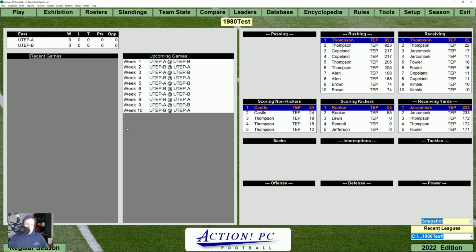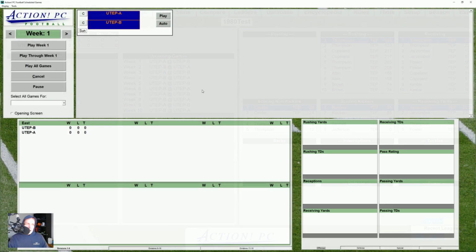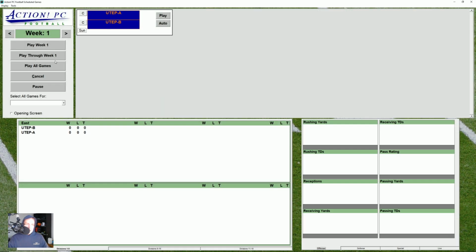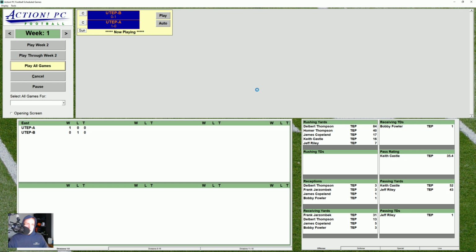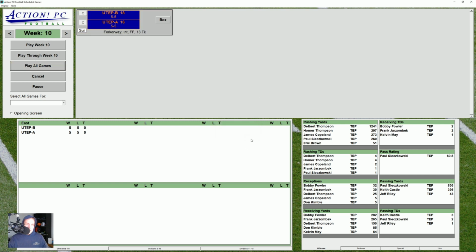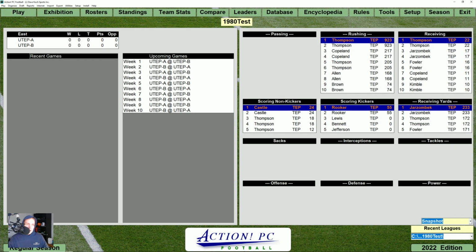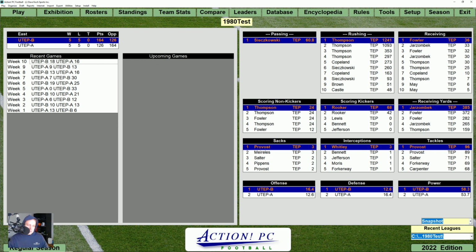In theory, these two teams playing against each other should be completely equal, right? And the only difference is the strength of schedule. So we'll play again through all games and see what happens. And the teams went 5-5 again. Interesting. So that's interesting to see because I'm not sure that changing a strength of schedule for one team or another is having necessarily an outsized impact.